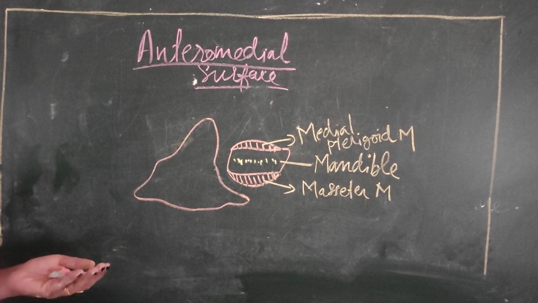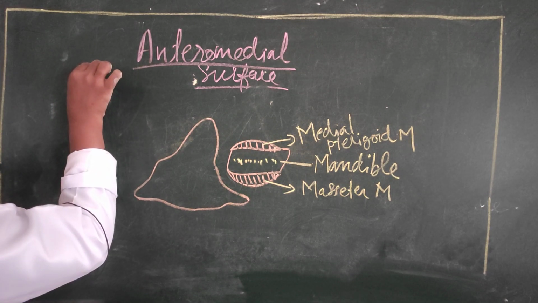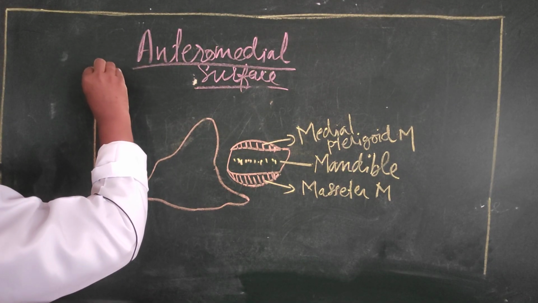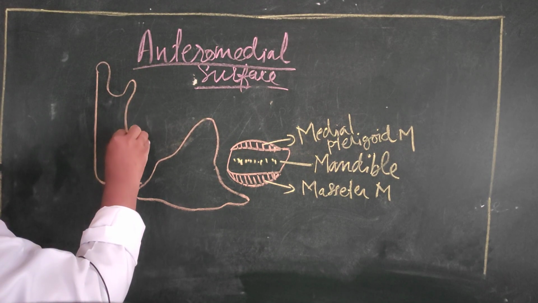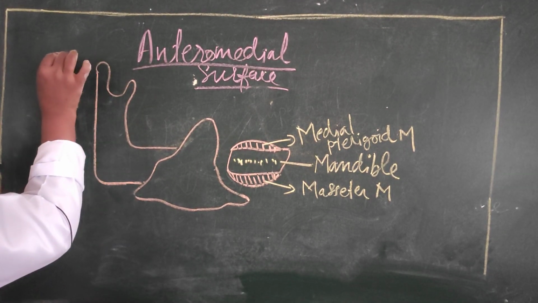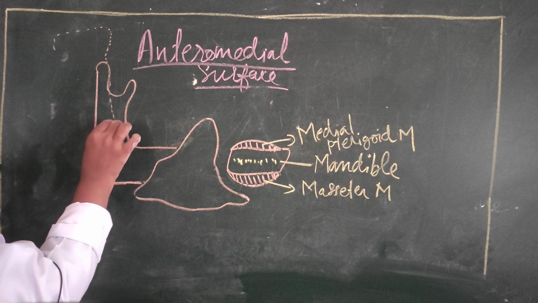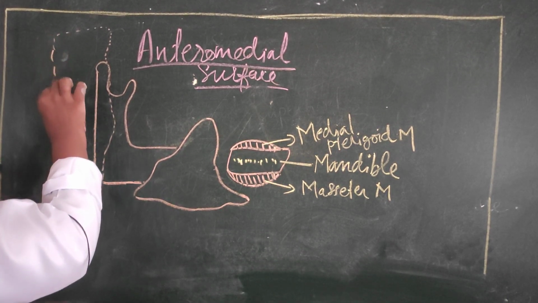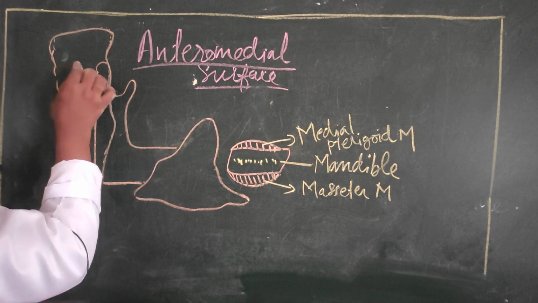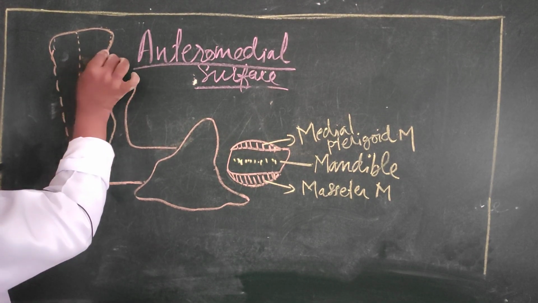In another way we can draw the same diagram. If this is the ramus of the mandible, the gland can be seen like this. It possesses a medial border, and this comes as the anteromedial surface.